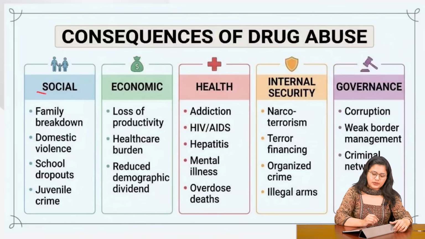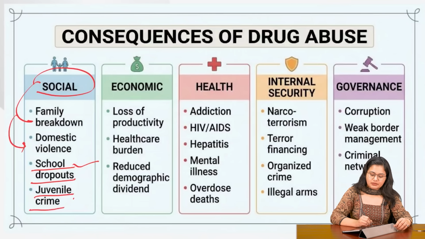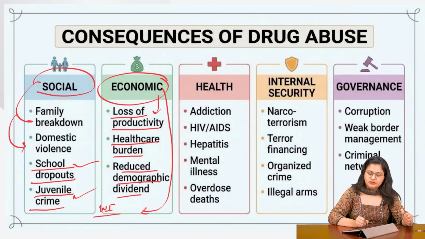There are social consequences, for example, family breakdowns, domestic violence, which is more likely to happen in such families. The children are more likely to drop out from schools. Juvenile crime is also likely to increase. Then the economic consequences, because the person will then not be a part of the productive part of society, increasing the healthcare burden and also reducing the demographic dividend, because every person engaged in such activities will not be a part of our workforce.